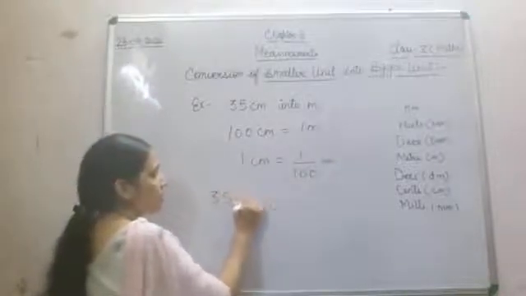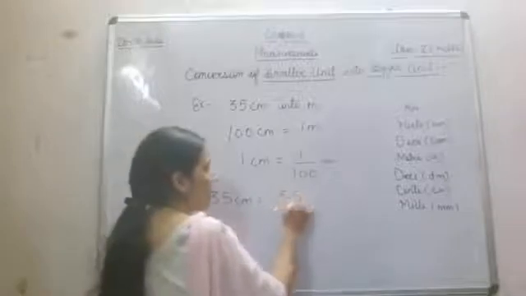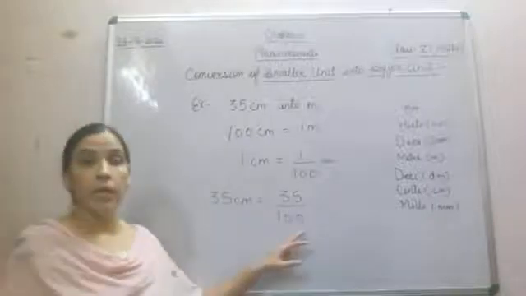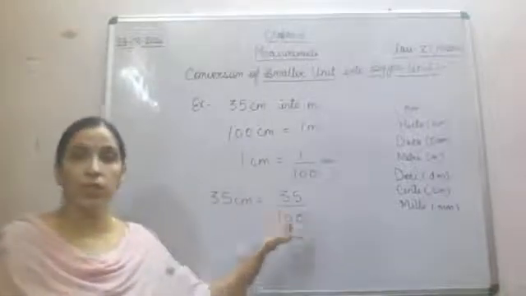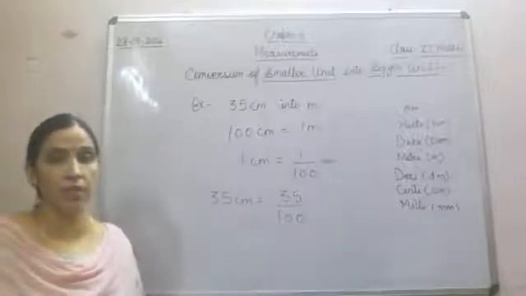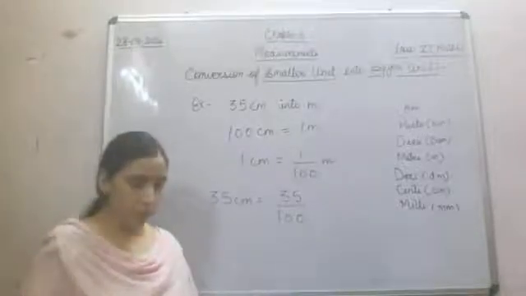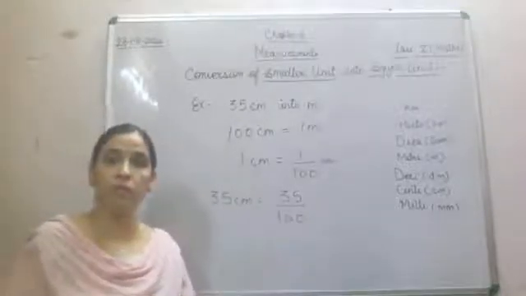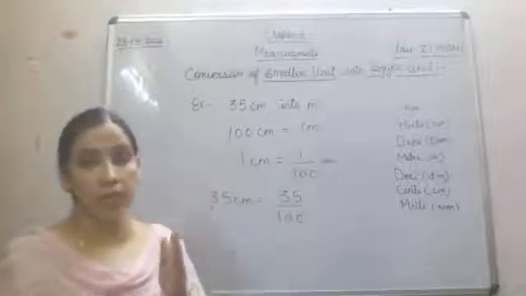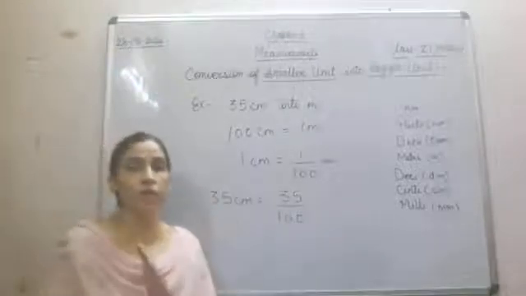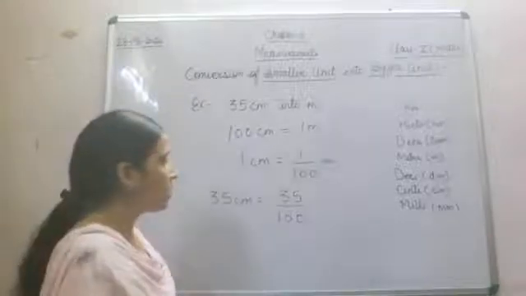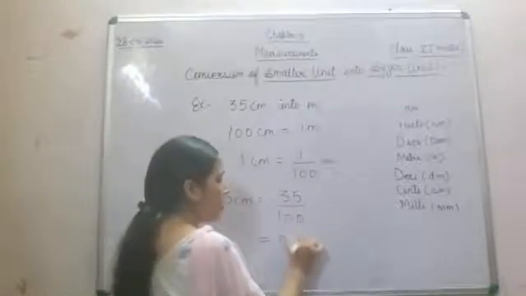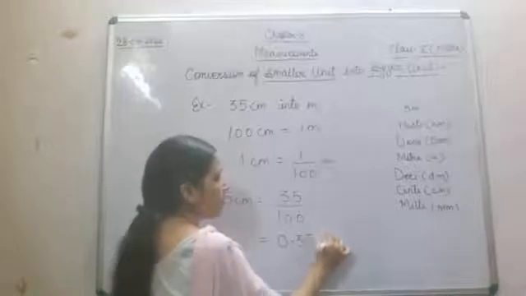So what is the next step now? 35 centimeter is equal to 35 divided by 100. Now this representation of fraction into decimal we have done in our previous chapter. See, there is some concept in your previous chapter. That's why we first did factors and multiples, then fractions, then decimals, then percentage. All these concepts we are going to use in this chapter. Now two decimal places we require, 0.35 meter.